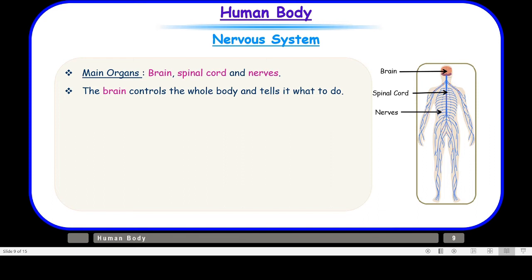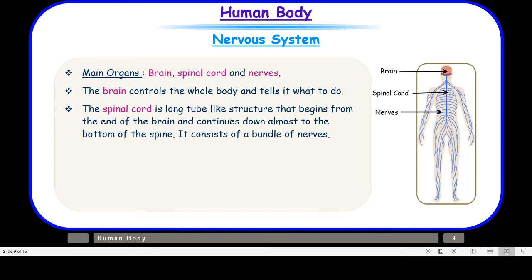Then we have the next organ, that is the spinal cord. So let us understand what a spinal cord is. The spinal cord is a long tube-like structure that begins from the end of the brain and continues down almost to the bottom of the spine. It consists of a bundle of nerves.